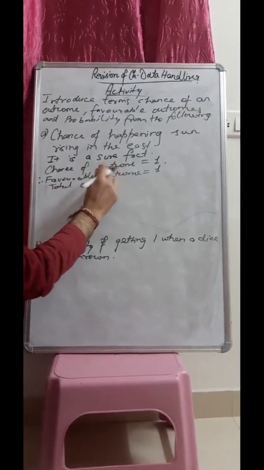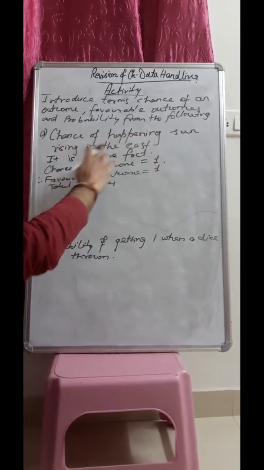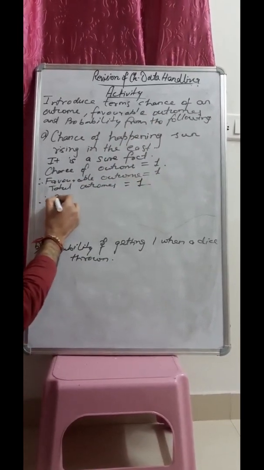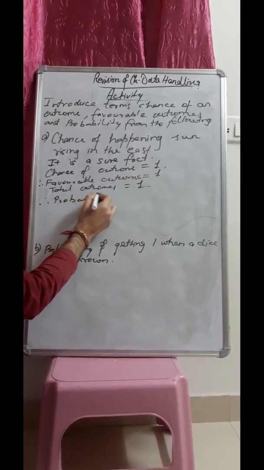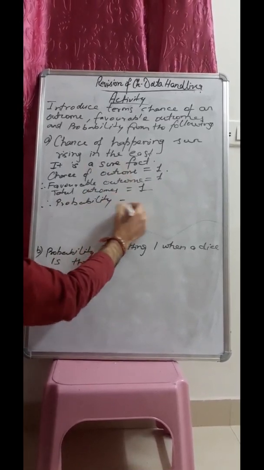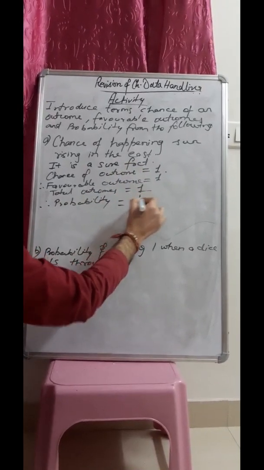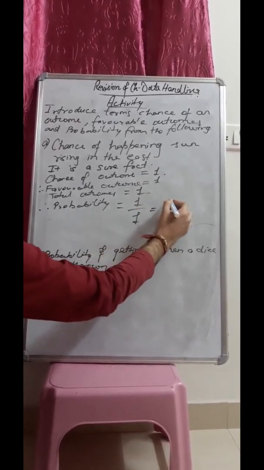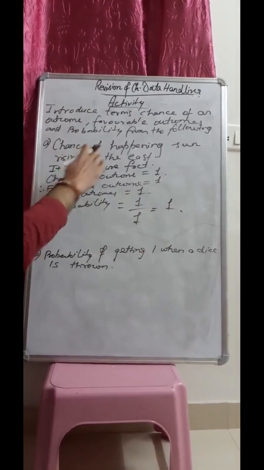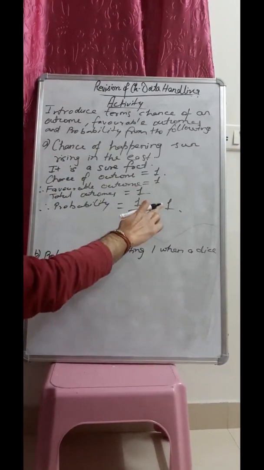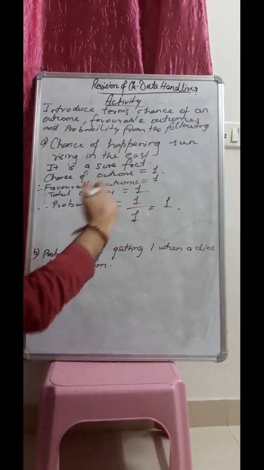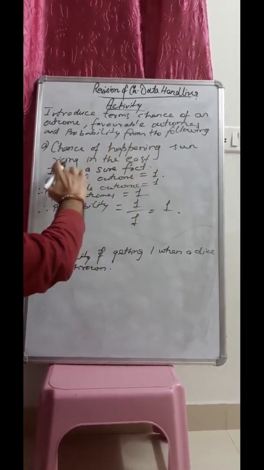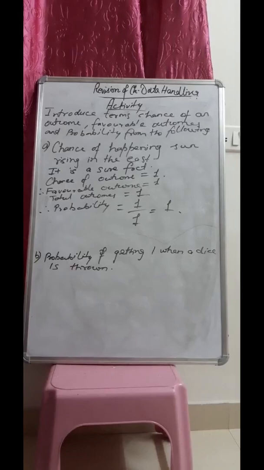because the sun rises in the east, the total outcomes is 1 only. So the probability of this will be favorable outcomes upon total outcomes. That means 1 divided by 1 gives you 1 only. So the probability can be 1 because the probability is from 0 to 1. So it is a sure fact. The probability of the sun rising in the east is 1.